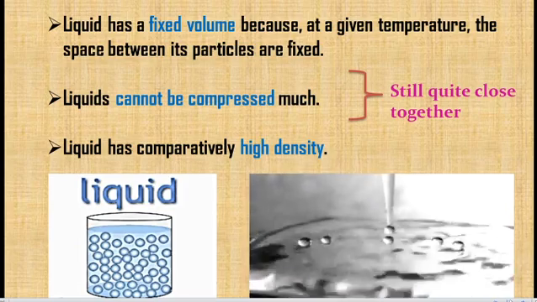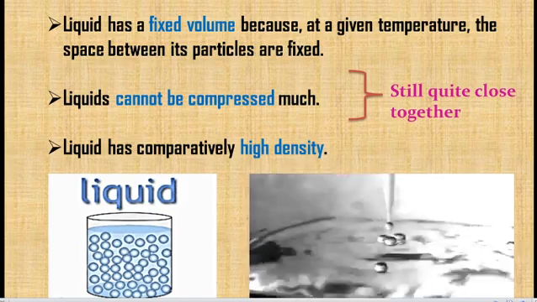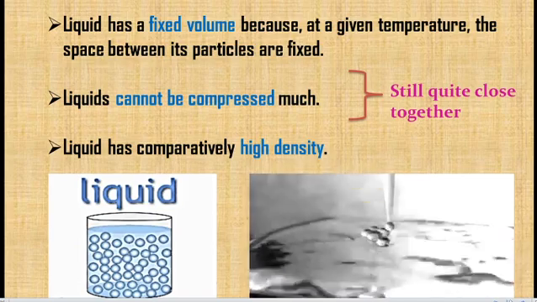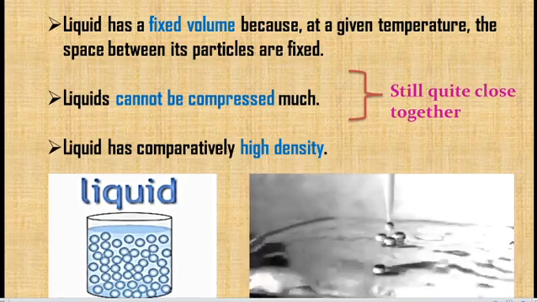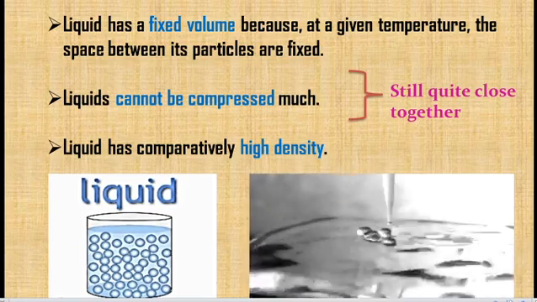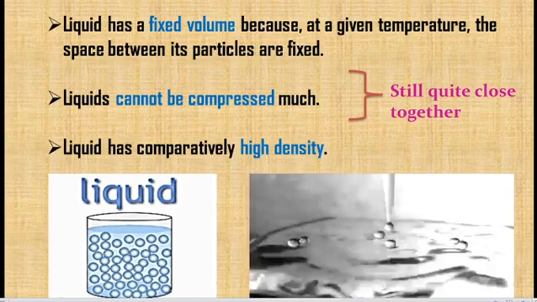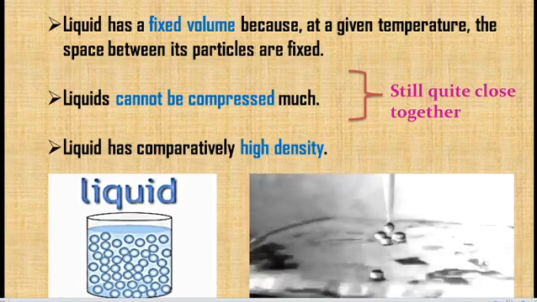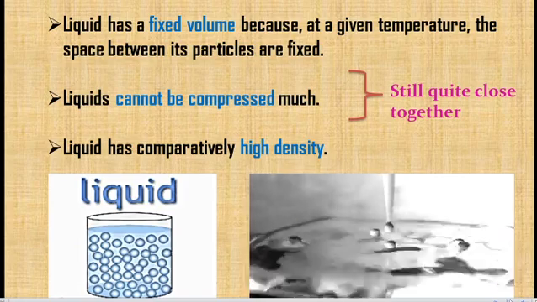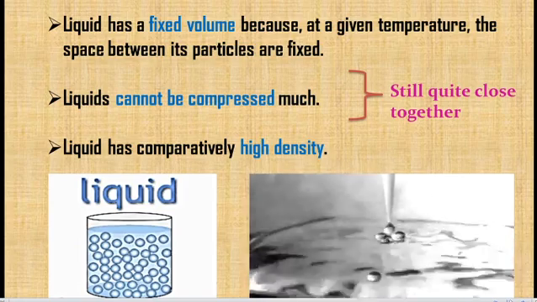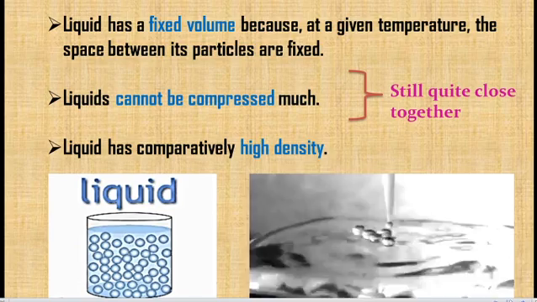That bottle should contain only 1 liter, that is the volume. 1 liter is the capacity of that water bottle, and we are pouring 1 liter of water, so 1 liter is the fixed volume.